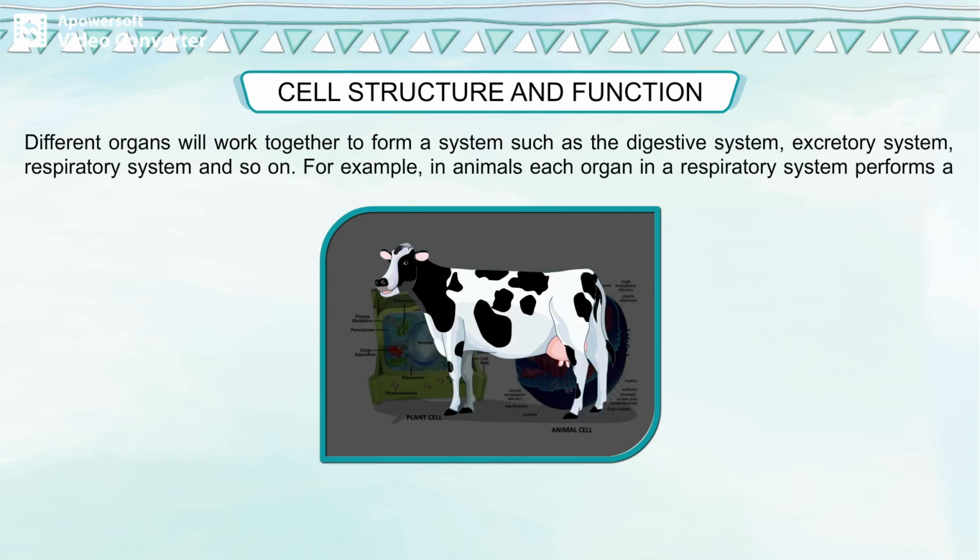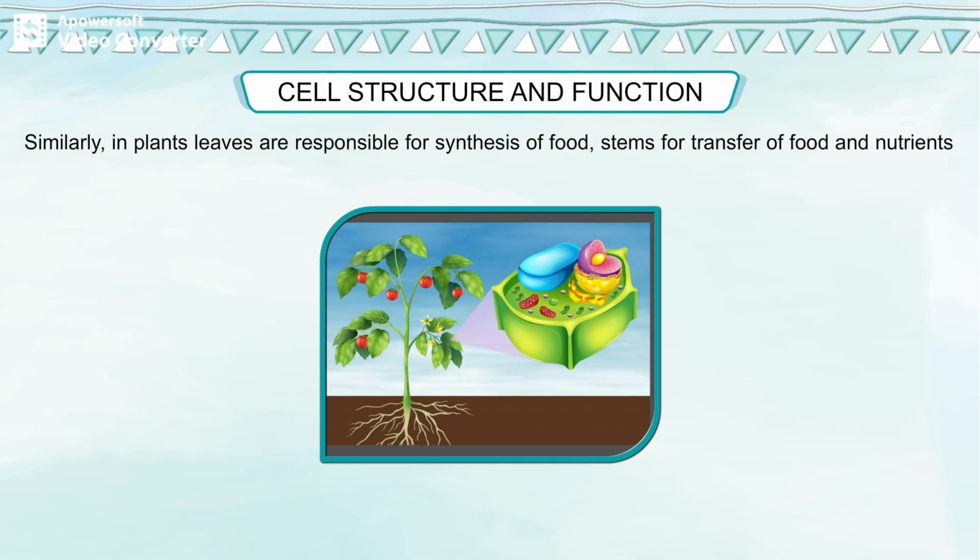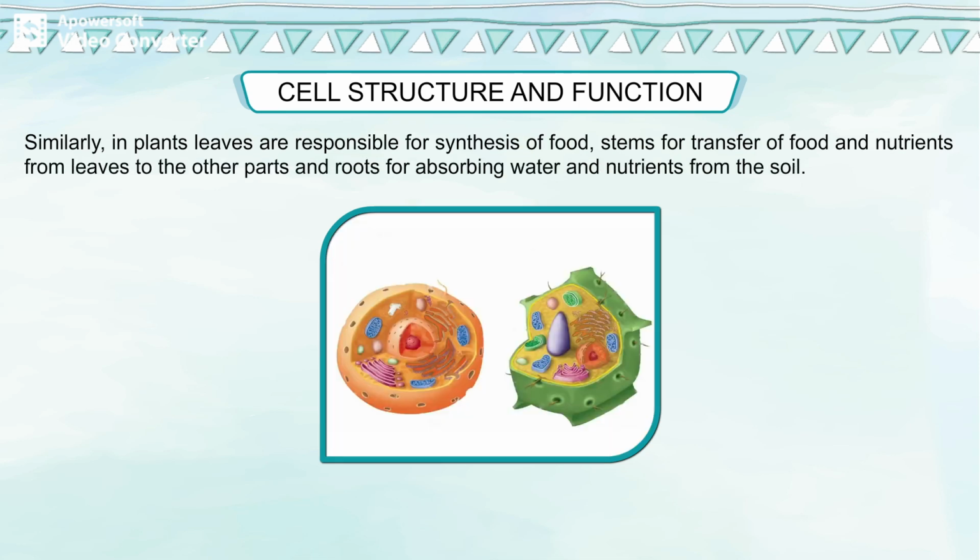For example, in animals, each organ in a respiratory system performs a different function such as inhalation, absorption, assimilation, and expiration. Similarly, in plants, leaves are responsible for synthesis of food, stems for transfer of food and nutrients from leaves to the other parts, and roots for absorbing water and nutrients from the soil.